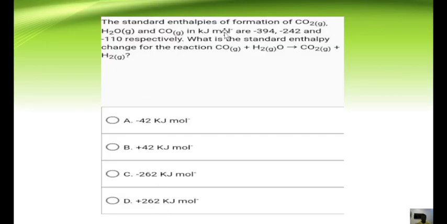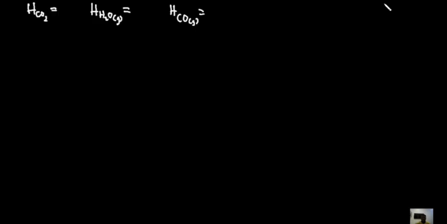So the heat of formation of CO2 was given. Heat of formation of H2O gas was given, and the heat of formation of CO gas was given. So let's find out those values from the question. They said heat of formation of CO2, H2O, and CO gas in kilojoules per mole are given as minus 394 for CO2, 242 for water, and minus 110 respectively. So that's what respectively means. Okay, so putting those values down.